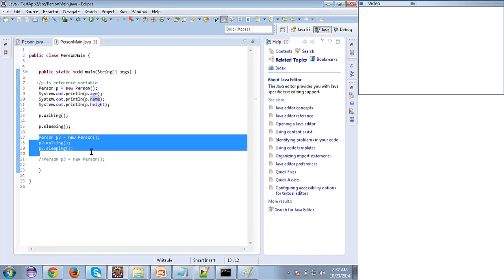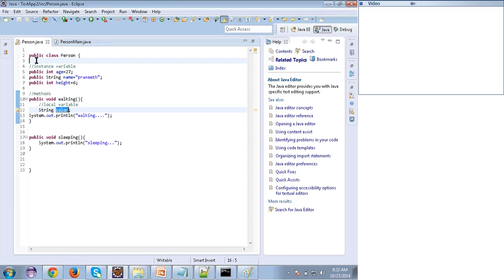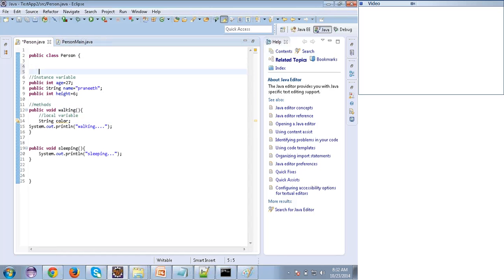I'm removing all these things. Before that, with the same name, I'll write one thing here. Try to understand what I'm writing.